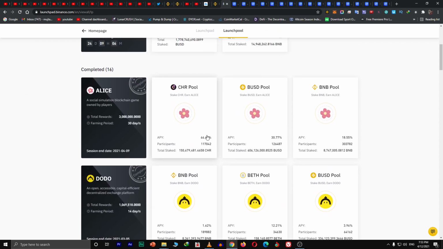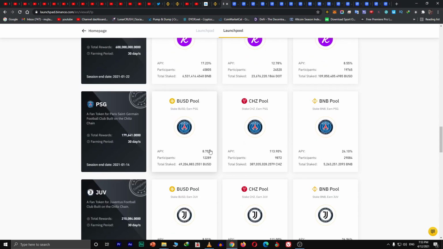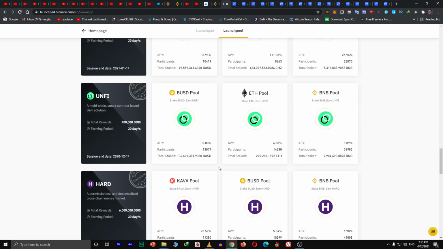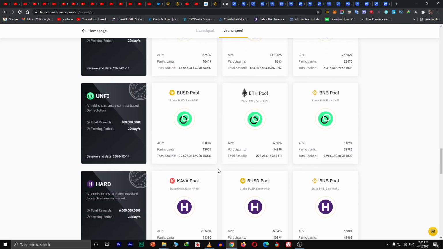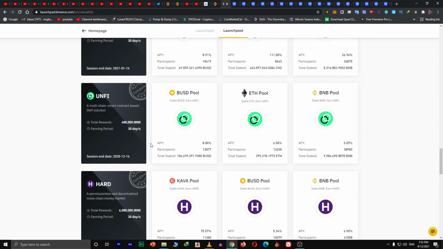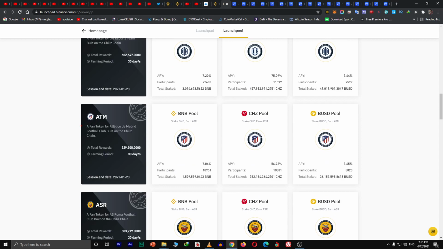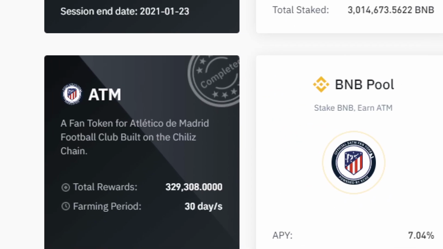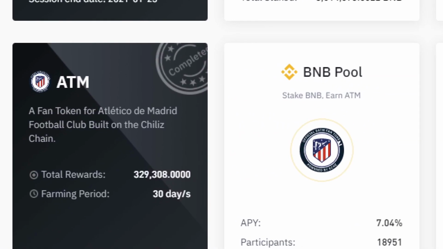We're going to start with the least amount, and I have made up a list. The list is in front of me. The least amount which was invested in the form of BUSD token was the ATM. Let me show you the ATM token. ATM, yeah, that's it, a fan token. It's a fan token for, I don't know, the Madrid football club.